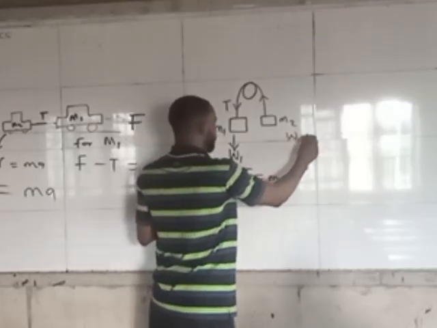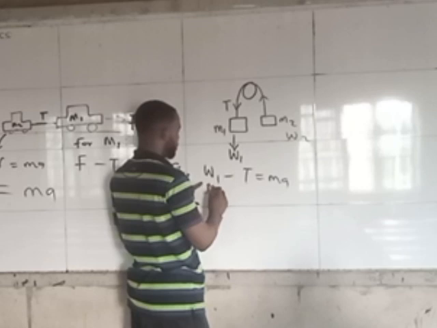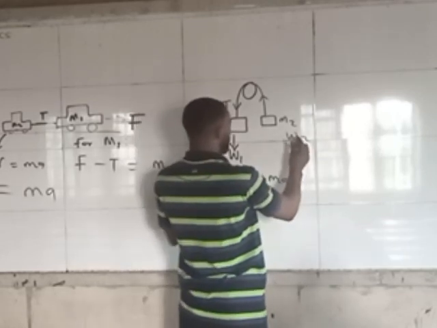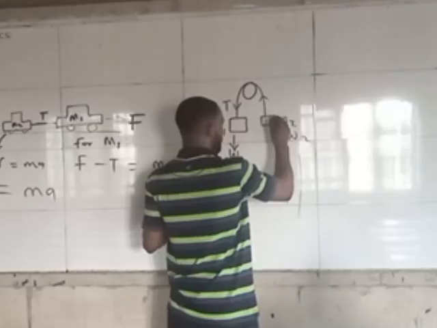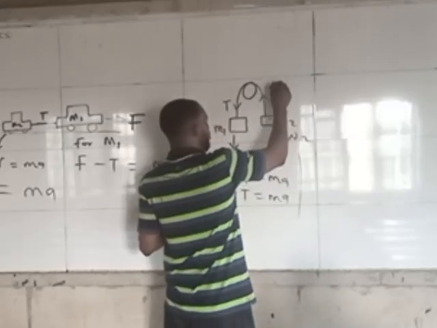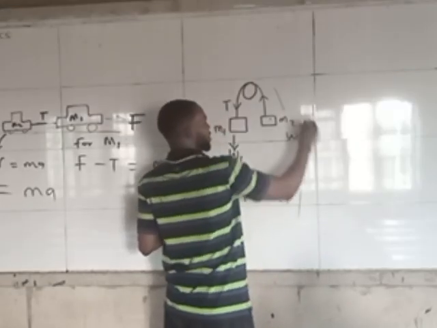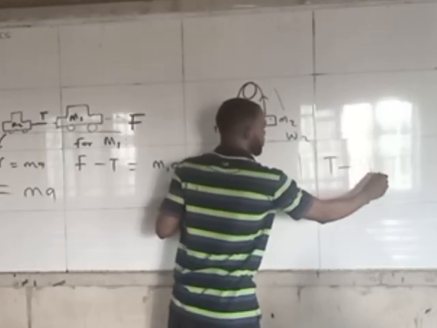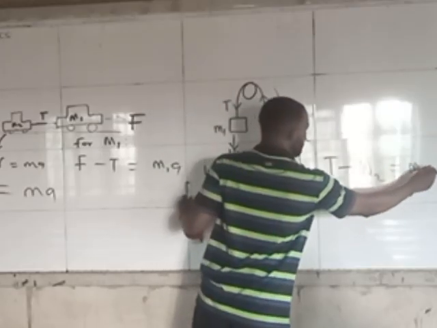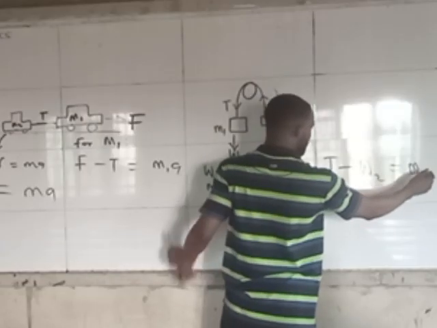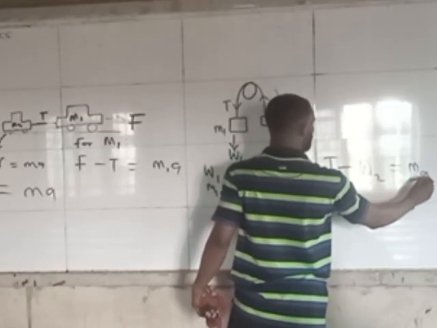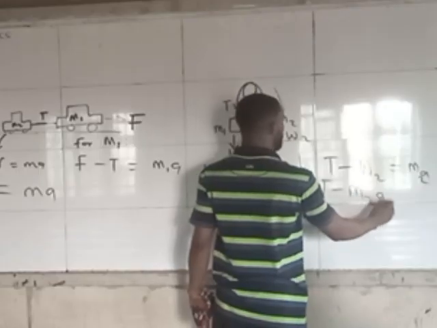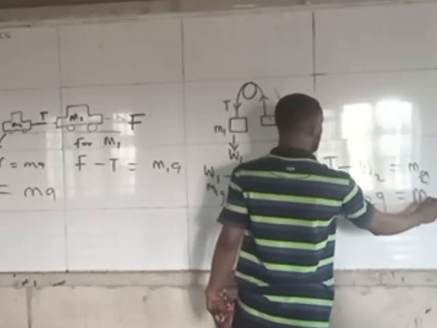While this one is weight 2 and this is M1G minus T equals M1A. And for this particular body, since it's going to go up, it means tension is higher than the weight. In that case, tension up minus the weight equals the force. That is the force, so M2A. It's said as T minus M2G equals M2A.